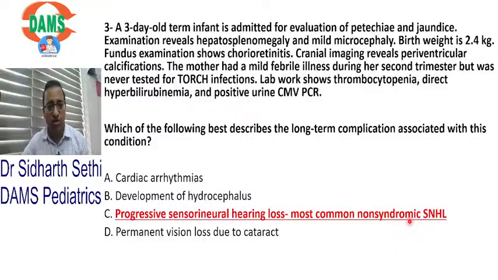CMV is the most common TORCH infection, the most common non-syndromic sensory neural hearing loss. And we diagnose CMV by a positive urine or saliva PCR within the first 3 weeks of life. Okay? Let's move ahead.